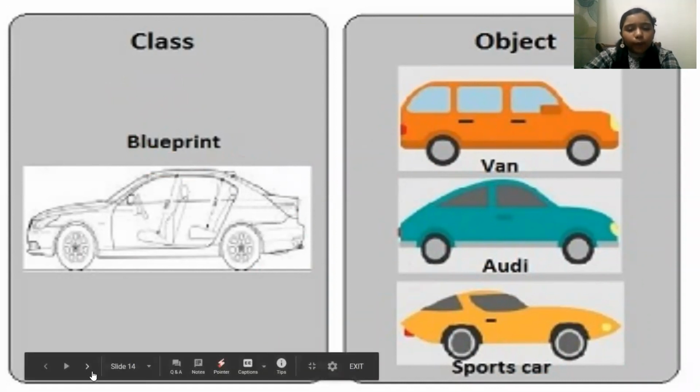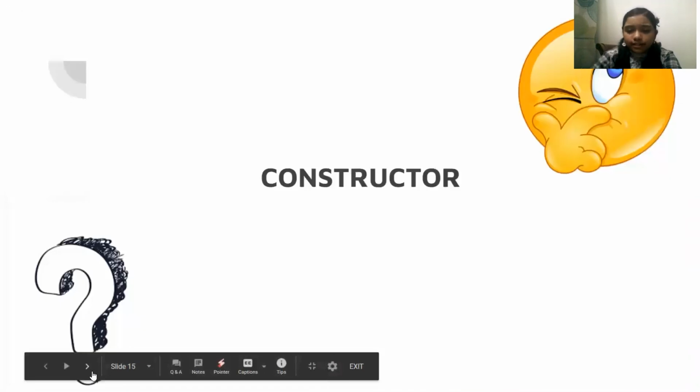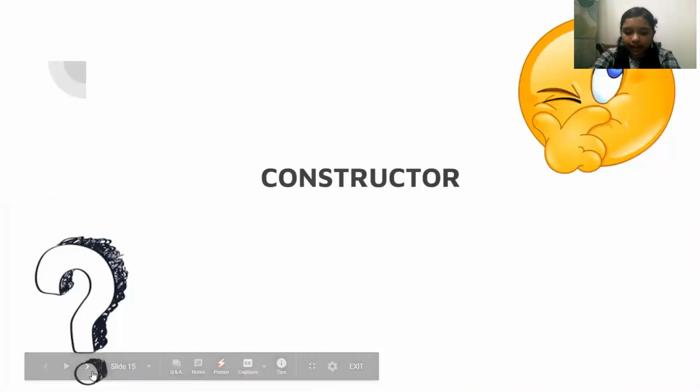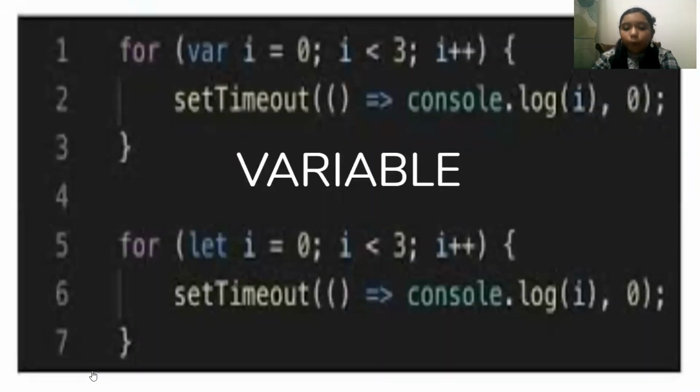So you might be wondering, what is constructor that I mentioned when I was explaining class? To construct an object, it will initialize the properties of the class. Now, let's understand what are variables. Variables are memory spaces where computers store the objects.